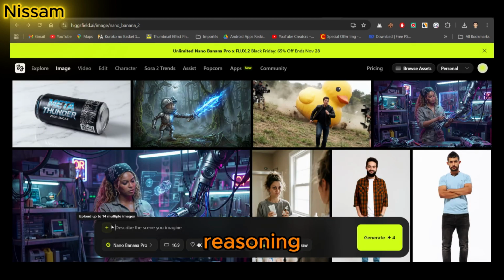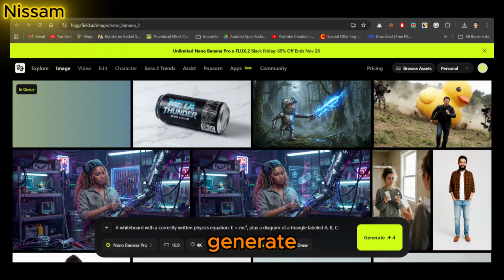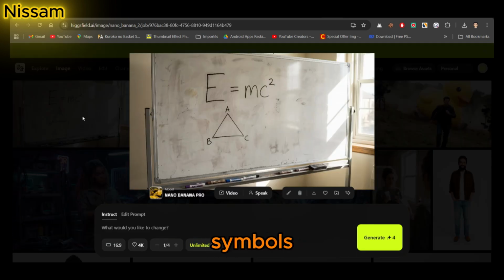Let's try logic reasoning, a whiteboard with a correct written physics equation, E equals mc squared, plus a diagram of a triangle labeled A, B, C. I click generate. Perfectly drawn, perfect math symbols, perfect layout.